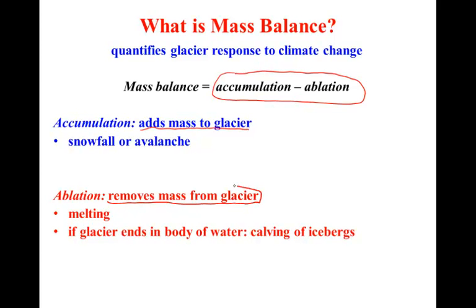Processes by which mass is removed from the glacier are called ablation. That consists of melting in the summer, and if the glacier terminates in a body of water, like a lake or the ocean, the glacier may also lose mass through the calving or breaking off of icebergs. For that reason, glaciers that end in water, tidewater glaciers, have the capability to retreat much more quickly than glaciers that terminate on land, because they have this additional mechanism, calving of icebergs, by which to lose mass.